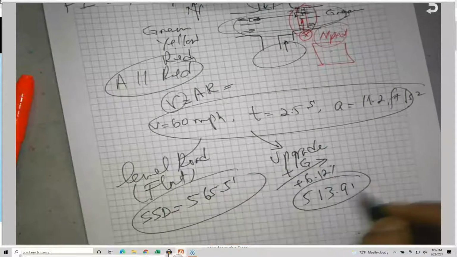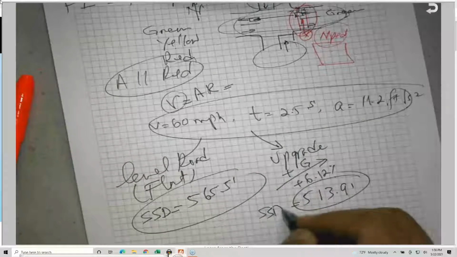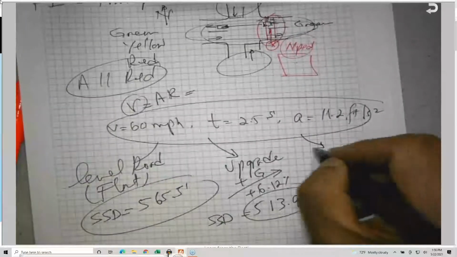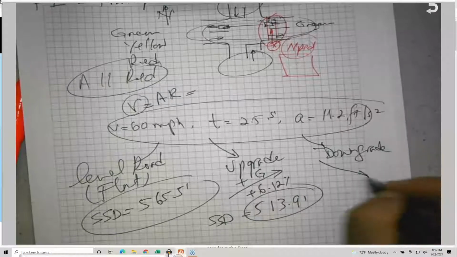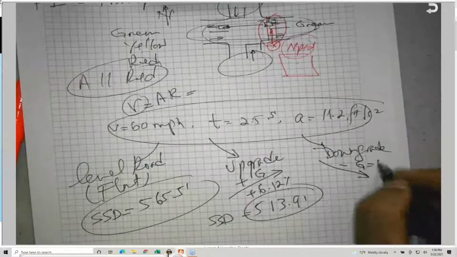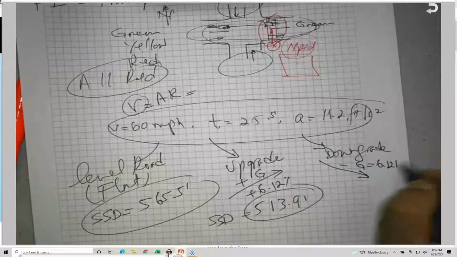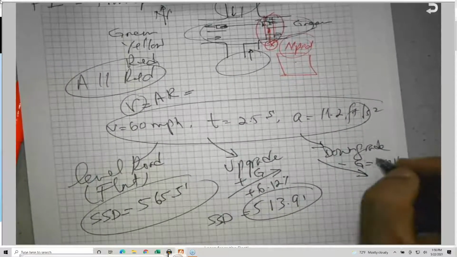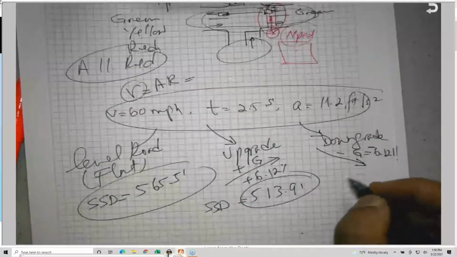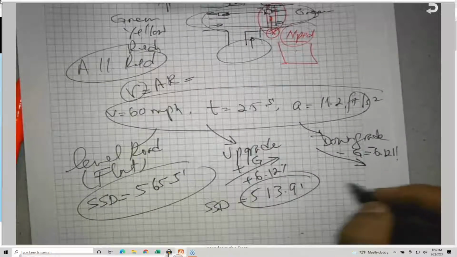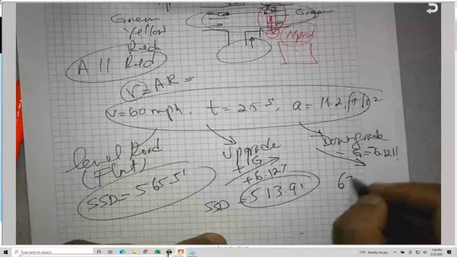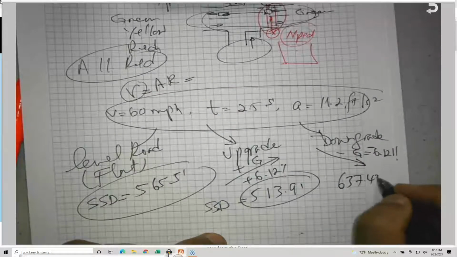Okay. This is also the stopping sight distance, SSD. And finally, for downgrade, which is negative G, 6.12%. Okay, this is negative. We're getting a distance of the larger number, which is 637.4 feet, 42 feet more.